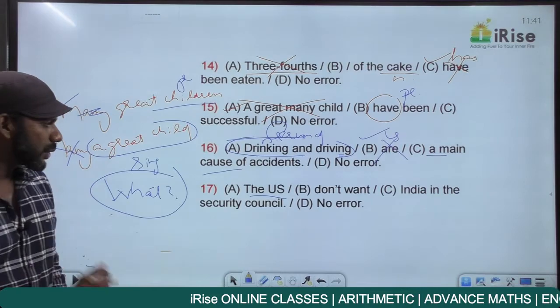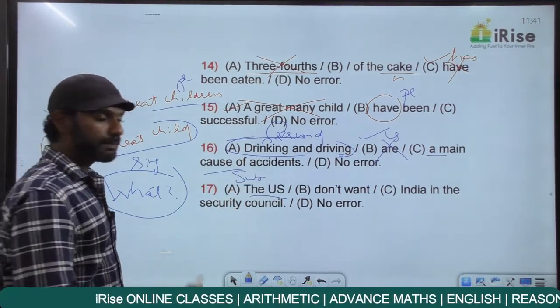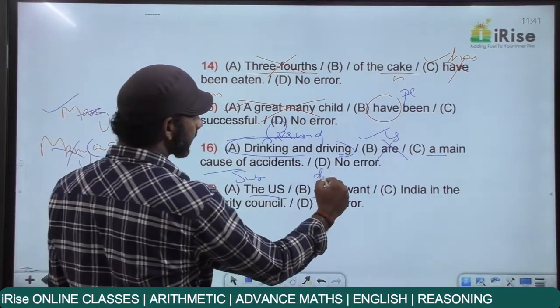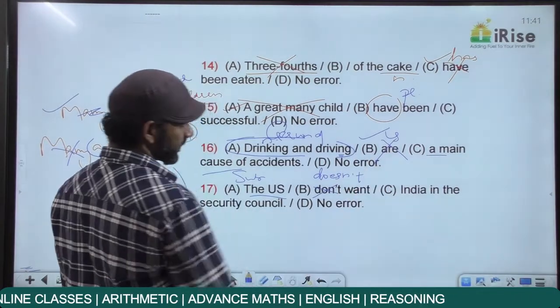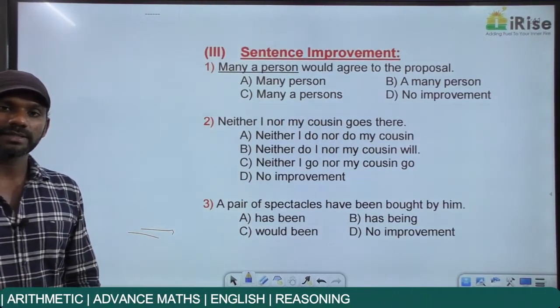The subject here is the US, singular. The verb must also be singular. Don't is a plural verb because do is plural. It cannot be don't, it must be doesn't. Now doesn't is a short form of does not. The short form of do not is don't.